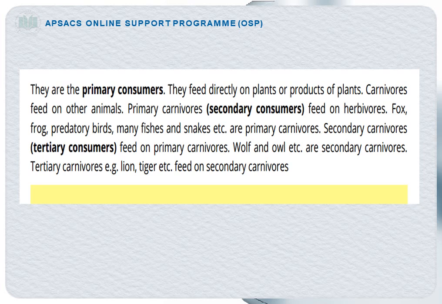The tertiary carnivore feeds on the secondary carnivore. They are also called a top carnivore because they are not eaten by any other organisms. Examples of the tertiary carnivore include lion, tiger, etc.